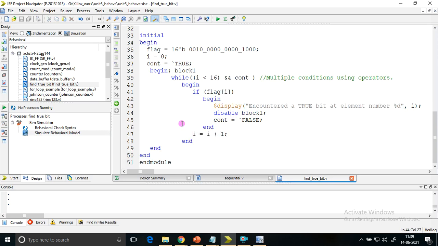In earlier case, when this statement was not there, it was coming to the end and this was executing, and then it was checking the condition. Then we were coming to know that it has encountered the first bit and then end, and then it was coming here. So there was one extra increment happening. Now because of this disable block 1, it is directly jumping to this position. So it is not incrementing.